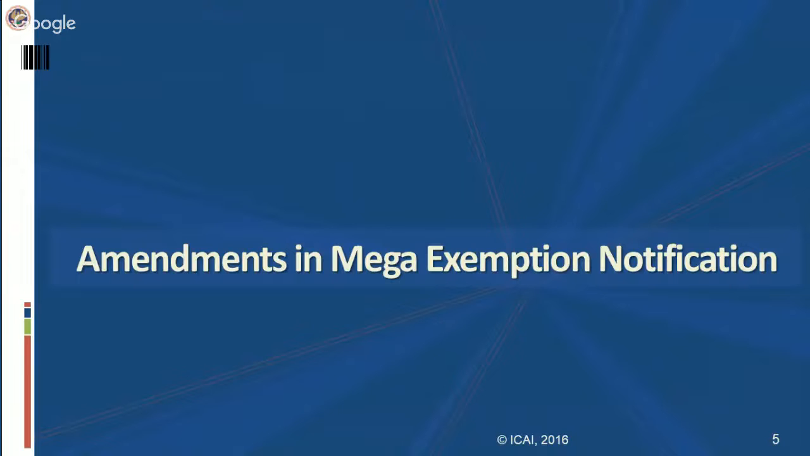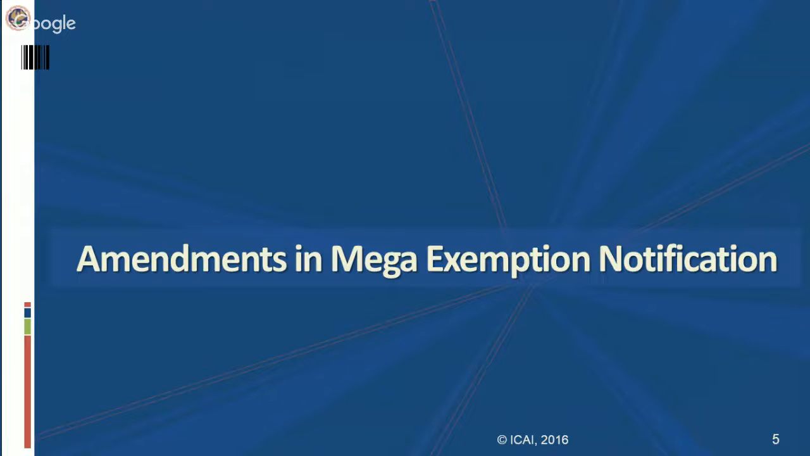Now, first of all, we will discuss the amendments made in the mega exemption notification. Mega exemption notification means that this notification contains the list of exempted services. Before we start the amendments in the mega exemption notification, let us first of all understand what are exempted services. Exempted services, as the term explains, are the services on which service tax is not payable. So the question which might come to one's mind is whether these are the only services on which service tax is not payable, or whether some other services are also there on which the assessee does not have to pay service